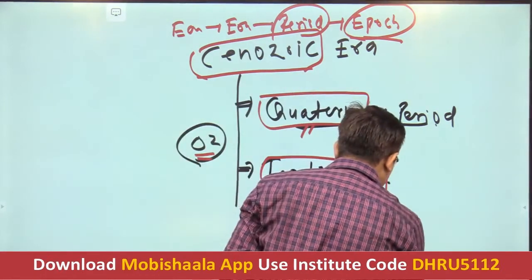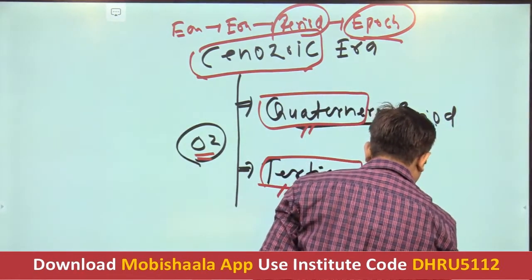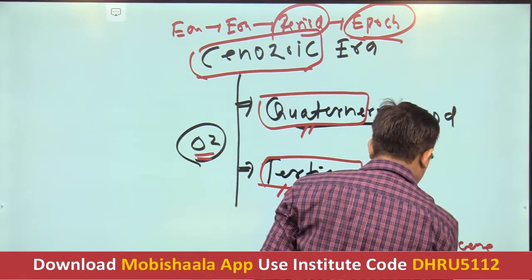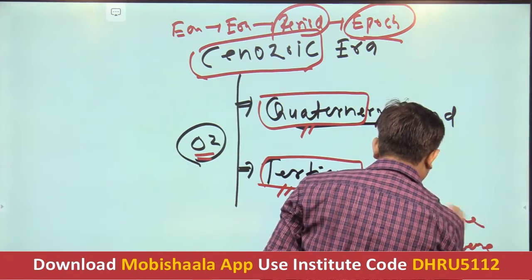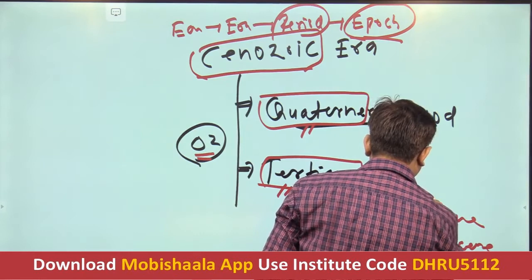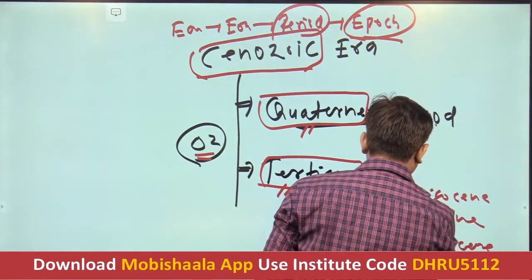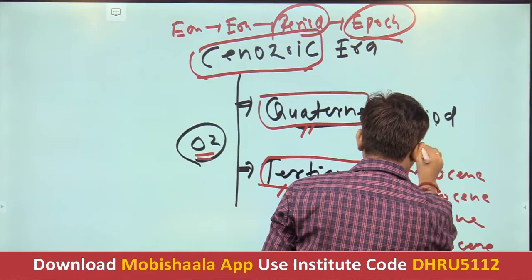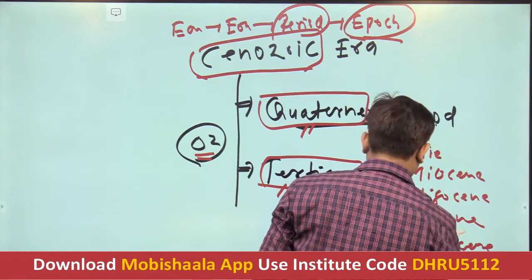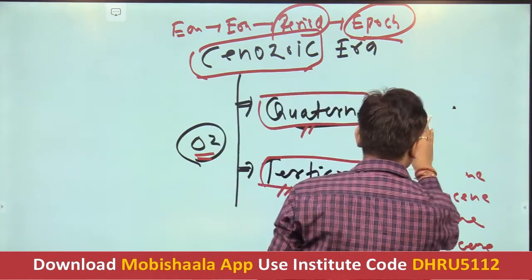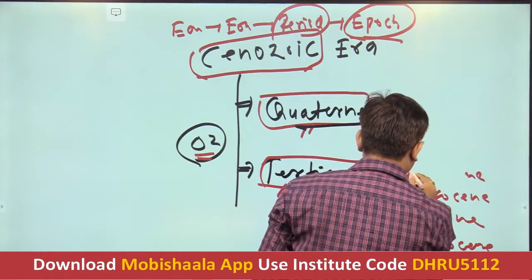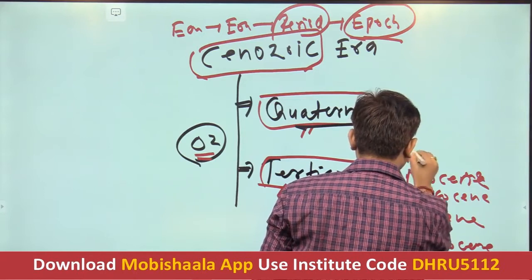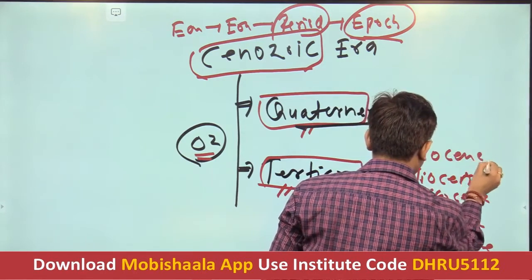The very first is Paleocene, Eocene, Oligocene, Miocene, and Pliocene.